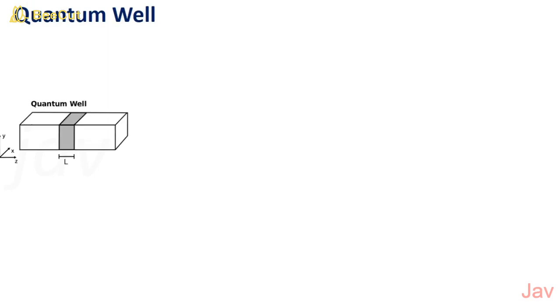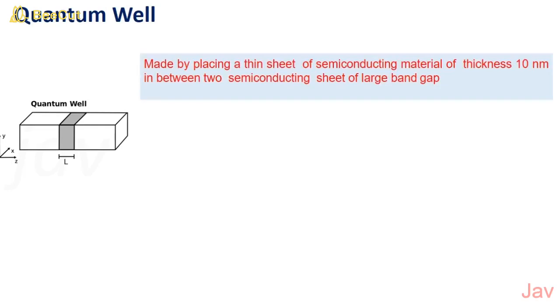Quantum well. Quantum well is made by placing thin sheet of semiconducting material of thickness 10 nanometer in between two semiconducting sheets of large band gap. So this is how we prepare a quantum well: a semiconducting material of thickness 10 nanometer which is placed between semiconducting sheets of large band gap.